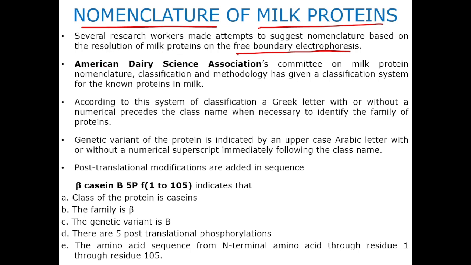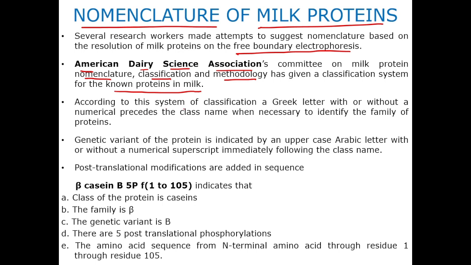Now a committee, namely the American Dairy Science Association Committee on Milk Protein Nomenclature, Classification and Methodology, has given a classification system for the known proteins in milk. This committee was established in 1954 and gave its first report in 1954 itself. After that, several modifications have taken place in the nomenclature of the milk proteins.